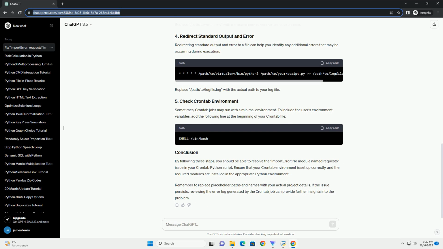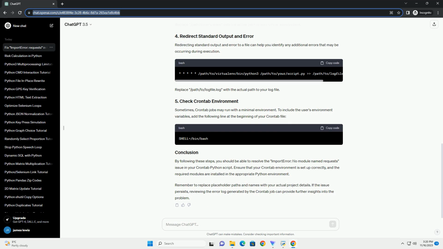Step 2. Install missing module. 2.1 Install requests module. Ensure that the requests module is installed in the Python environment accessible to Crontab. If using a virtual environment, activate it first. Step 3. Full path to Python executable. Specify the full path to the Python executable in your Crontab command to avoid potential issues with the system's default Python version.